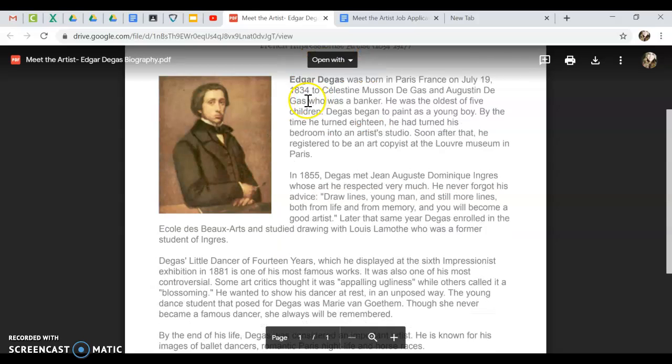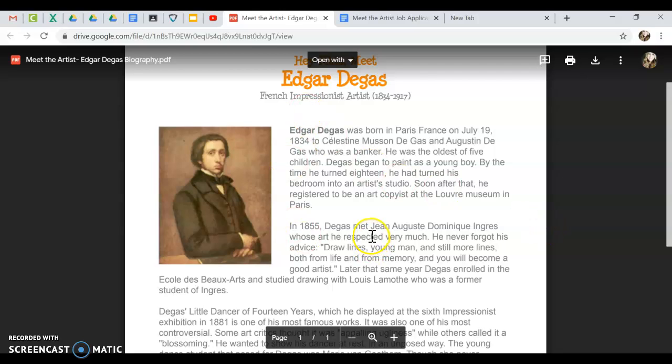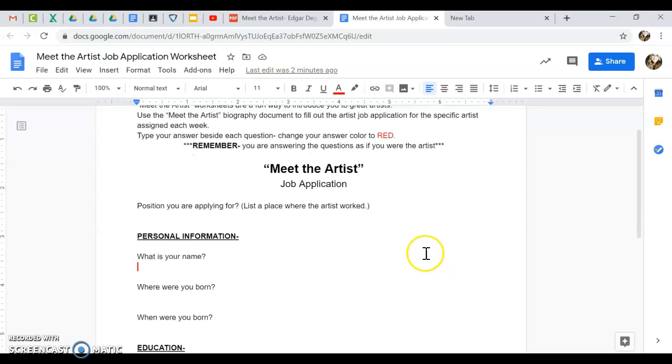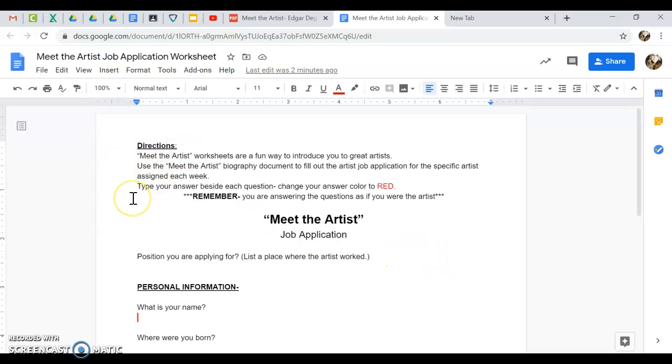Most of them will be 1 page. Some of them may be 2 pages. Very simple read. So you're going to use this to fill out the job application. So the directions for this: Meet the Artist worksheets are a fun way to introduce you to great artists. You're going to use the Meet the Artist biography to fill out the artist job application for the specific artist assigned that week. Type your answer beside or under each question and change your answer color to red.